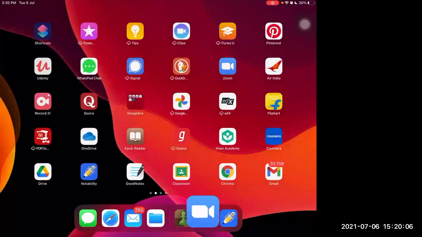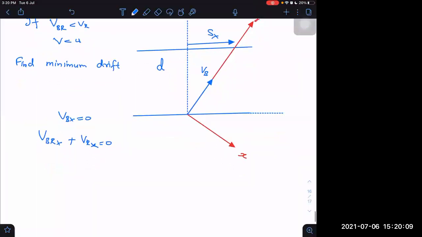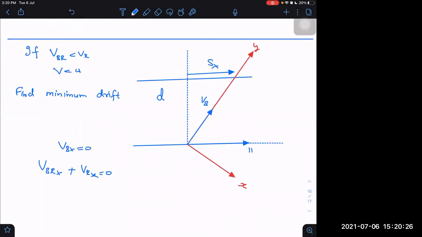You are there. I thought you were not listening. Minimum drift we can obtain by writing equations along. What should I call this axis now? I have taken x-axis differently. I think I should name something else. Parallel to the flow axis, and perpendicular to the flow axis. Two axes I'm taking again, perpendicular axis and parallel axis. Parallel means parallel to the river flow.